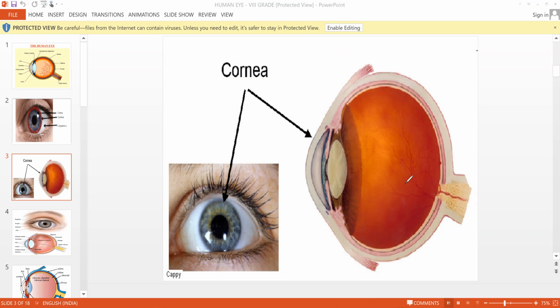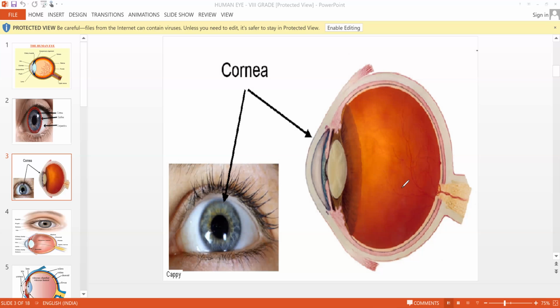If conjunctiva is not there, then a lot of friction is generated there, and the eyes will be damaged. But this conjunctiva is there. It is made up of epithelial cells, and it is a protective covering. So it protects the cornea against damage by friction.